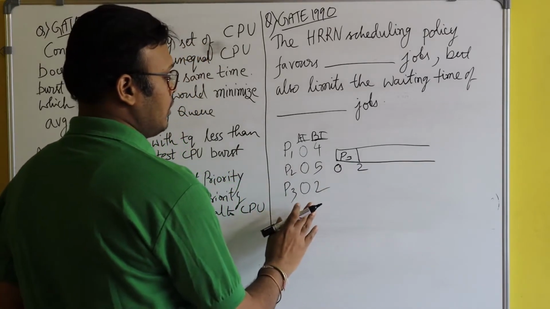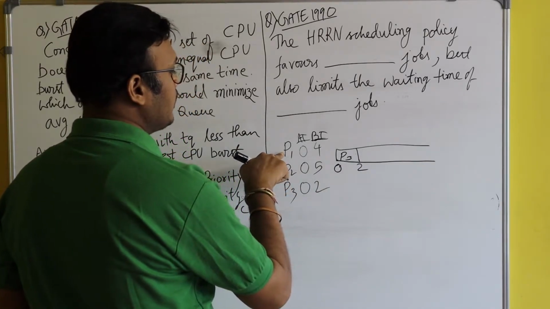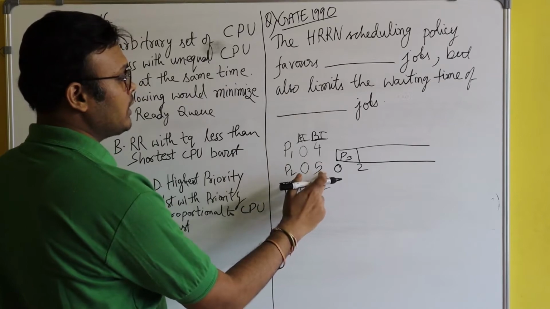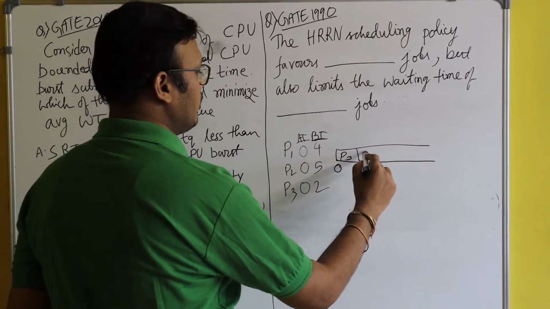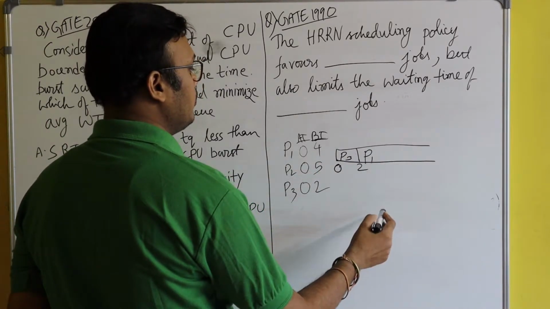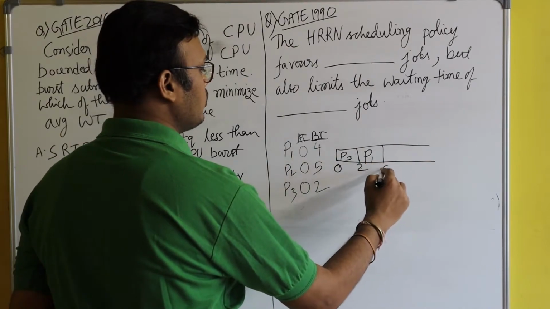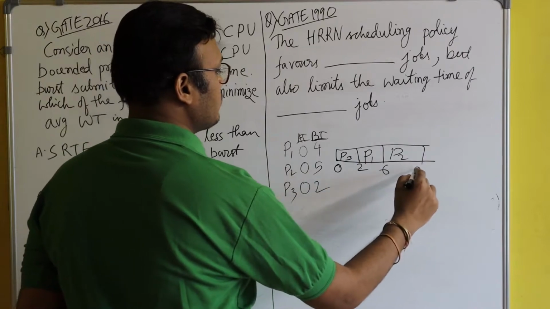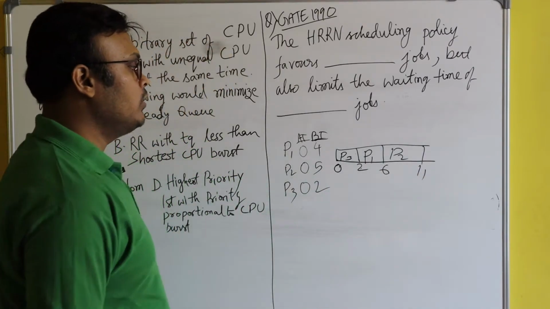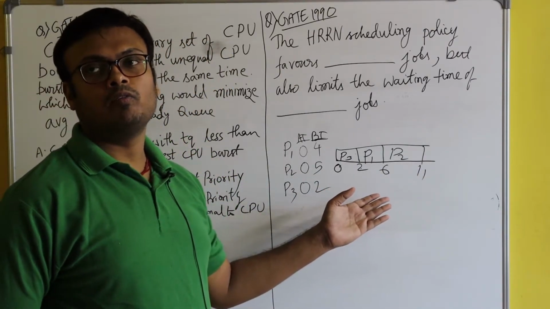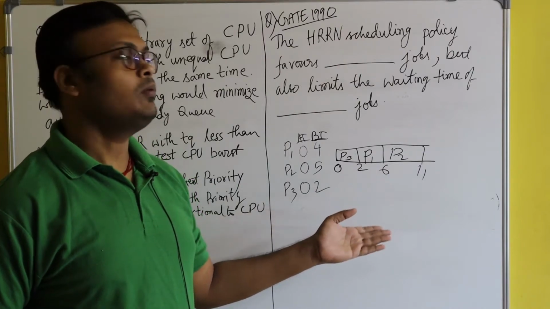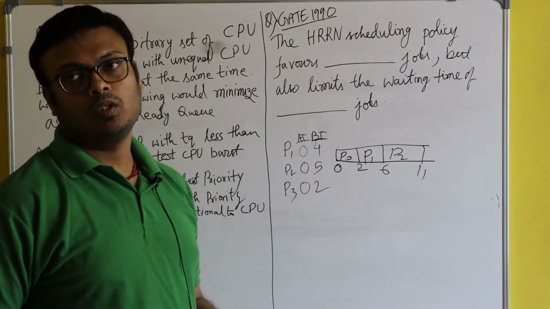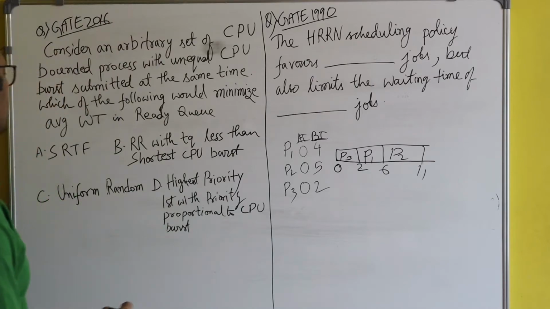After that, process P1 will run because it has a lower burst time than process P2. So here I will write process P1, and it will completely run for 4 seconds. 2 plus 4, 6. And now process P2 will run, which means 6 plus 5, 11. So here SRTF worked like SJF. Why? Because the arrival time was the same. So option A is correct.